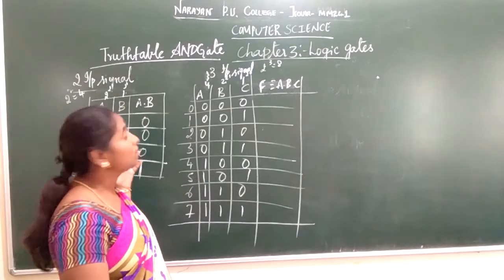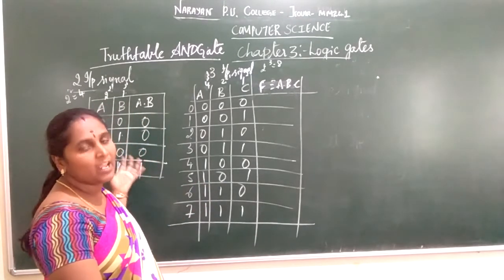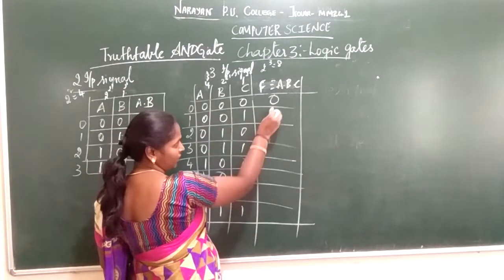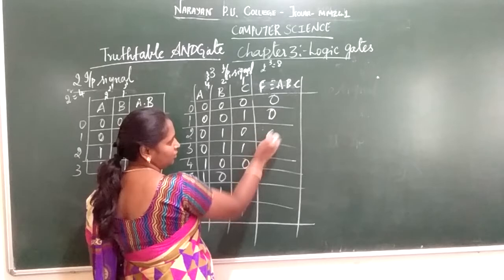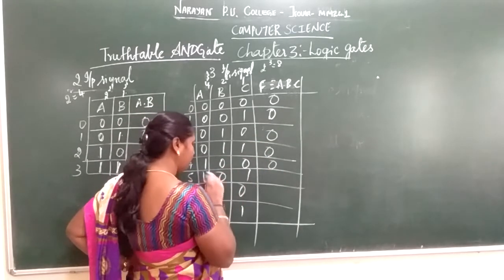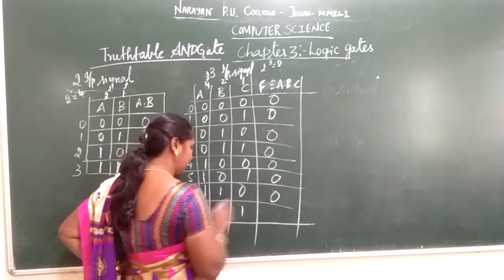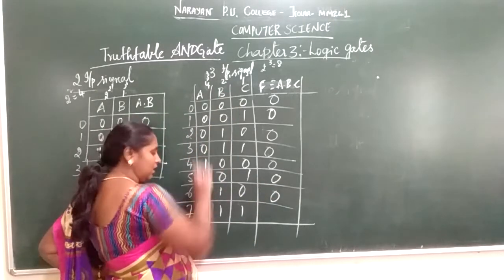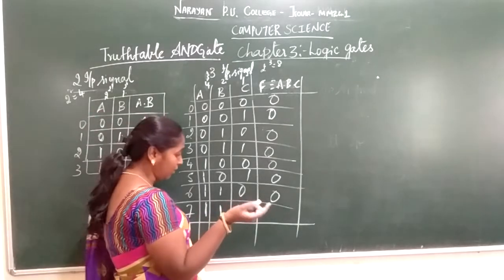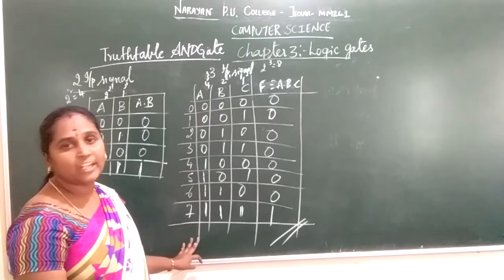I have already told what the condition used in the AND gate is. If all the inputs are high, the output will be high. Otherwise it will be 0. So 0 into 0 into 0 is 0. 0 into 0 into 1 is 0. 0 into 1 into 0 is 0. 0 into 1 into 1 is 0. 1 into 0 into 0 is 0. 1 into 0 into 1 is 0. 1 into 1 into 0 is 0. Here we have taken 3 input signals. When all the 3 inputs are at high voltage, the output is 1. So this is for a 3 input signal.